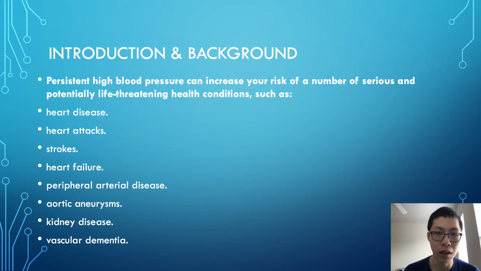These are all life-threatening diseases and are very dangerous after people get aged. When people get older and older, high blood pressure may be a huge problem and a concern for public health.